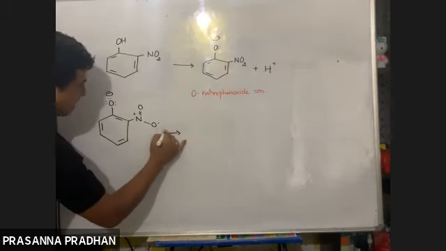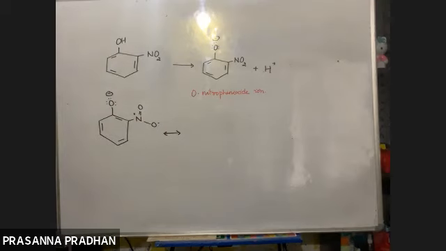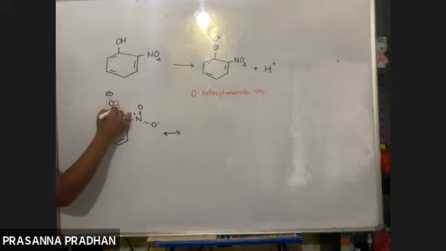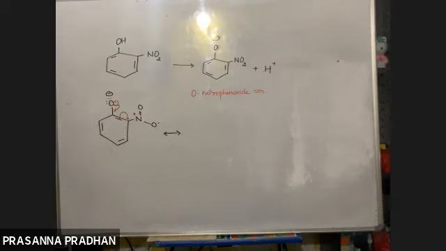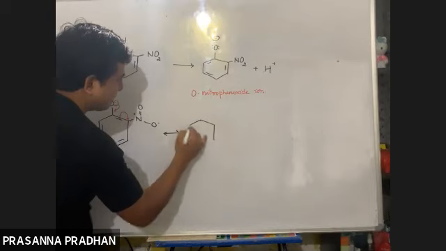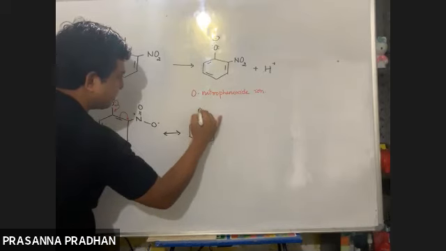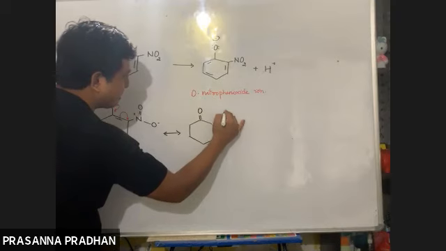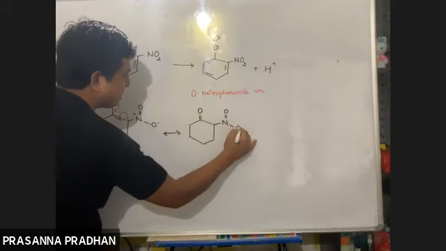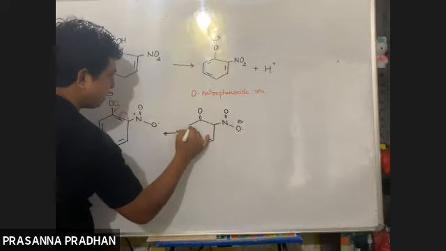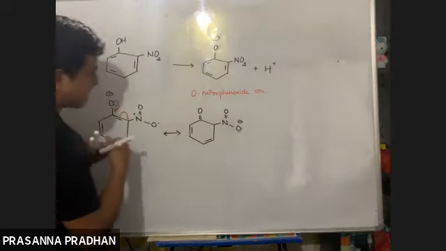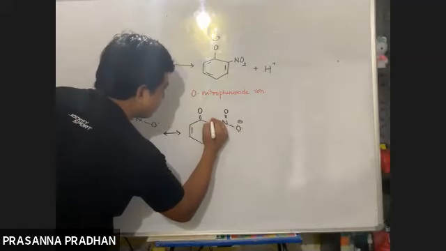Now this lone pair is a part of the conjugated system. Resonance will occur in this direction: lone pair, single bond, double bond. So these two electrons will come out here, these electrons will jump out here. So the double bond forms, and the negative charge is coming at this ortho position.